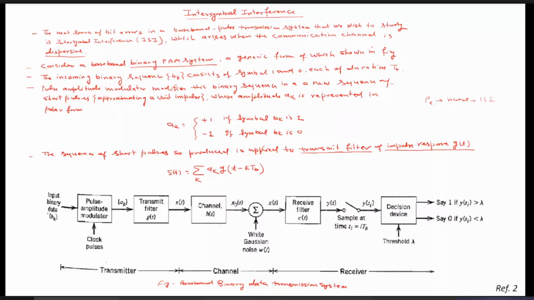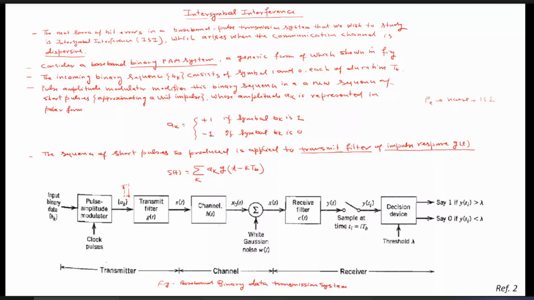But it is not simply 1 and -1, rather it will generate a very short duration impulse signal having the magnitude of 1 in one case and the magnitude of -1 in the other case, for 1 and 0 respectively. So this A_k you can consider a very short duration impulse, approximately a unit impulse. If you take the mod of that, the total area under that curve is 1.